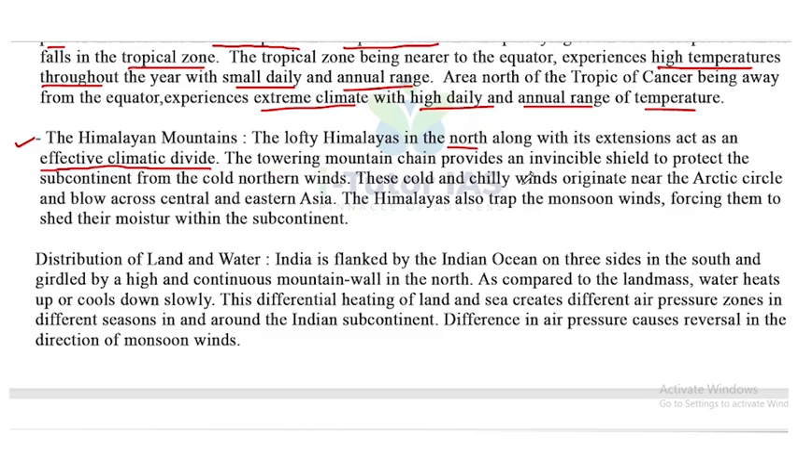These cold and chilly winds originate near the Arctic Circle and blow across Central and Eastern Asia. The Himalayas also trap the monsoon winds, forcing them to shed their moisture within the subcontinent. It helps for the rain in India.